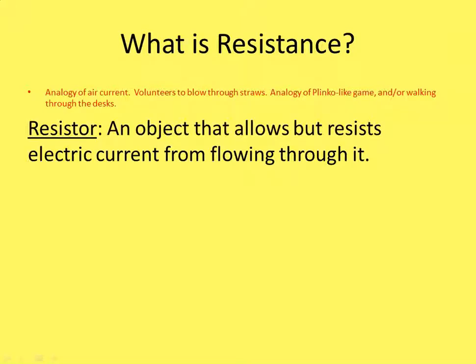So going back to the PowerPoint here, a resistor is an object that allows but resists electric current from flowing through it. Okay, so the basic idea is this. If you could just change something's resistance, or you take a resistor and you switch it out for something with a higher resistance and put it in the same circuit, would the current go up or would the current go down? Well, a resistor resists electricity.